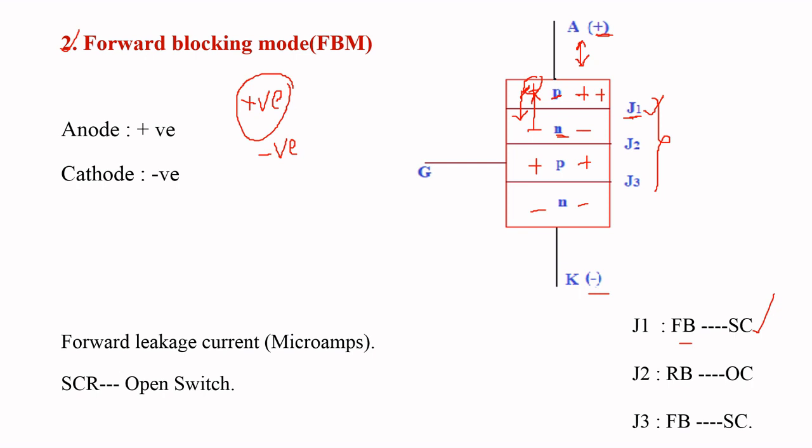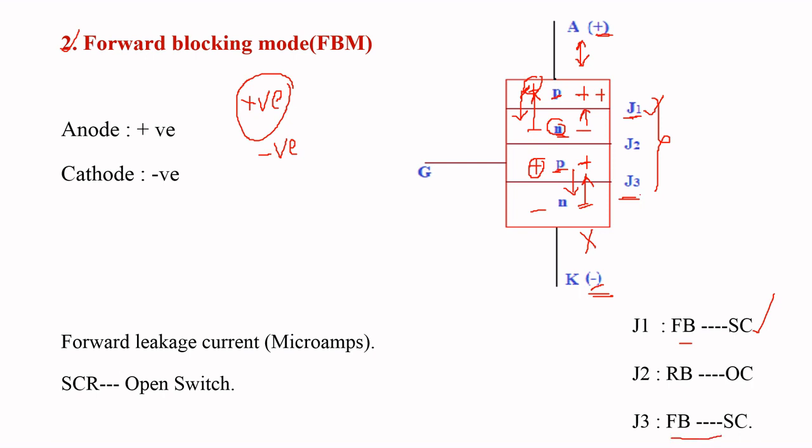Similarly, this P layer has holes as the majority charge carriers, and the electrons in this layer are going to be attracted by these holes. Why? Because here the cathode has negative polarity, so there is a repulsive force between this negative polarity and these negative charges. So these electrons are attracted by these holes. So the width of junction J3 also decreases and it comes into forward bias, which acts as a short circuit.